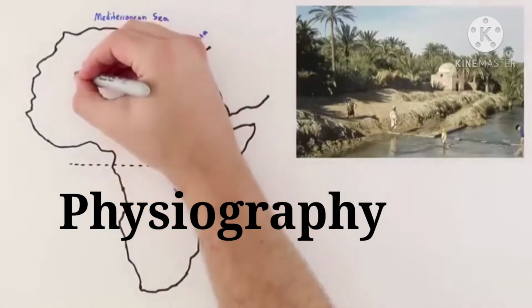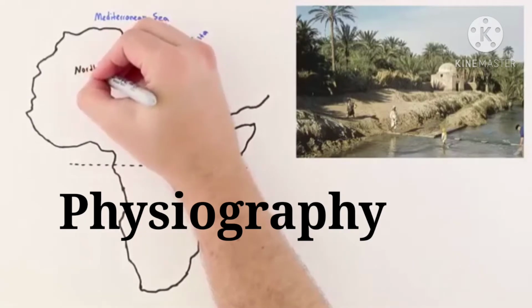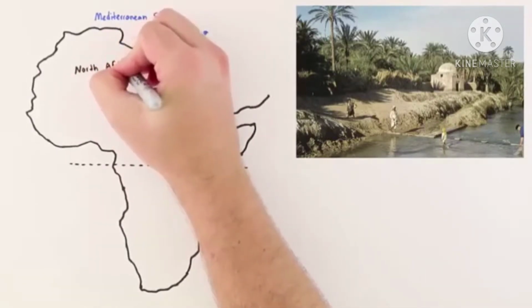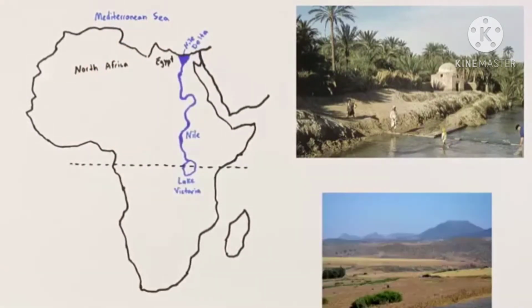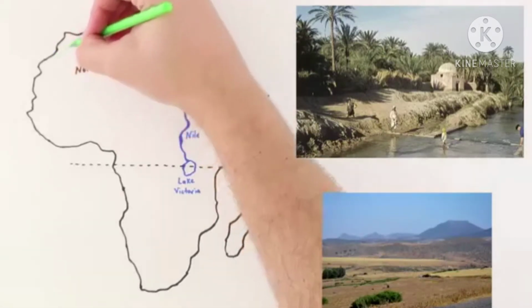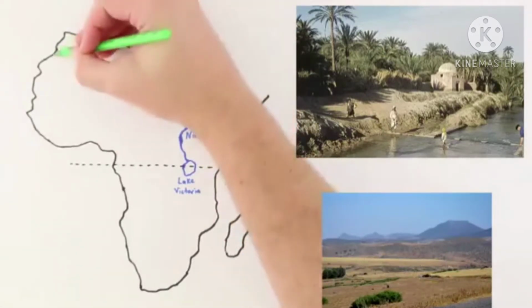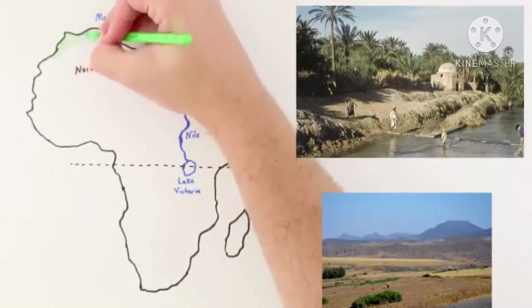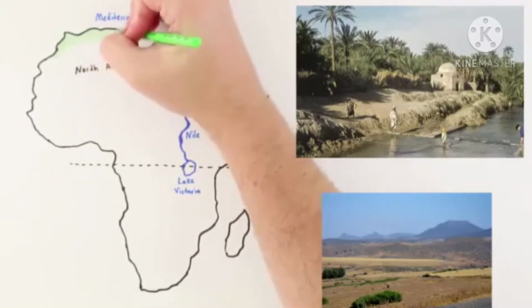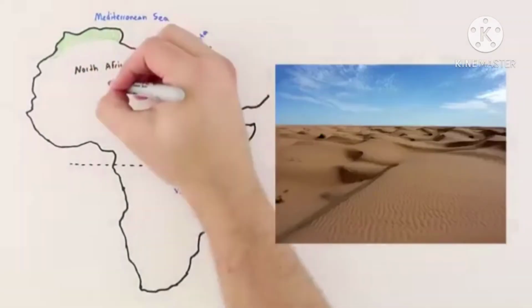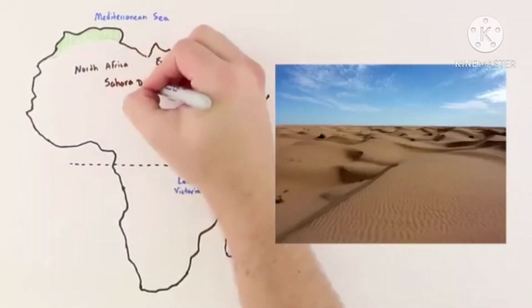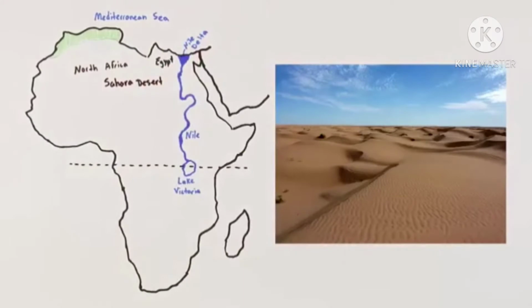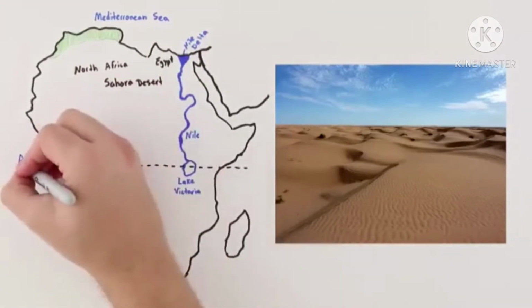Let's come to physiography. Kids, the physiography of Africa is largely a reflection of its geological structure. The whole continent can be considered as a vast plateau made up of crystalline rocks. It rises steeply from a narrow coastal fringe, hence it is difficult to enter the interior of the continent.